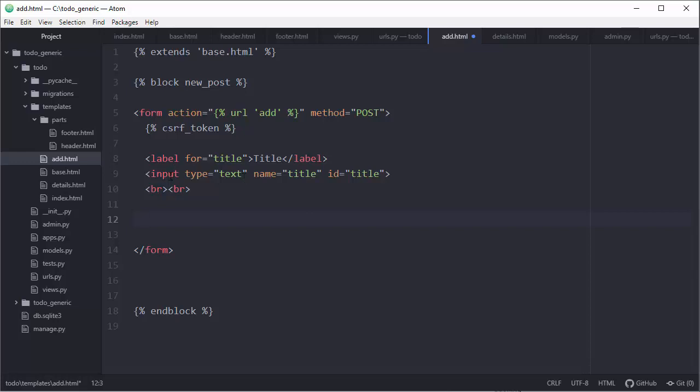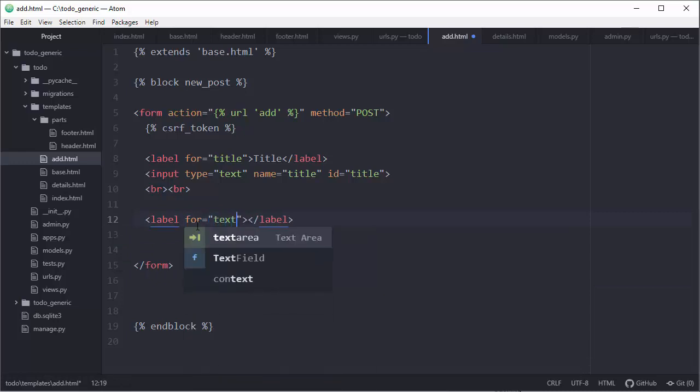So we will not use input type text, we will use a textarea basically, because that's a lot of text. So first let's create a label for the actual text, or new to do, or something like that, who cares.